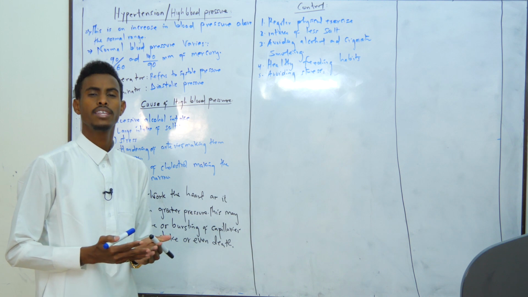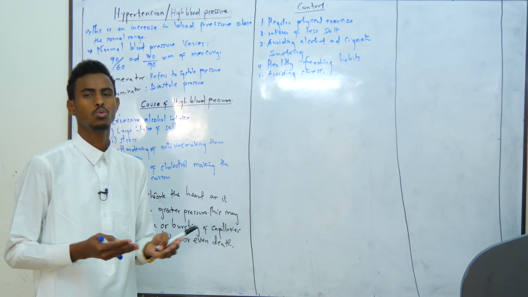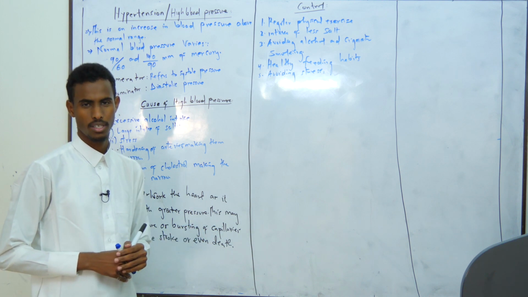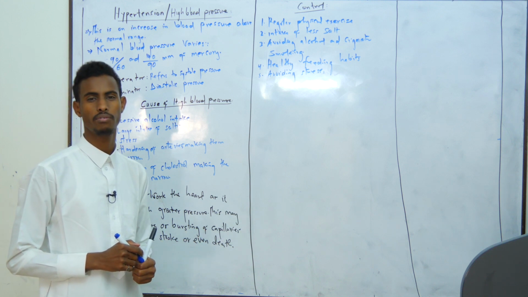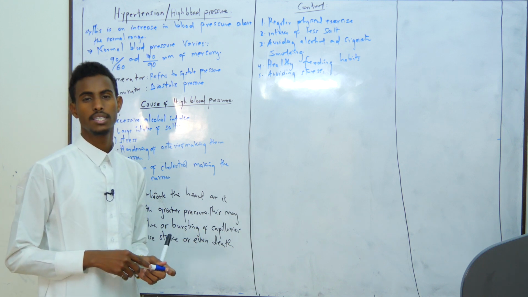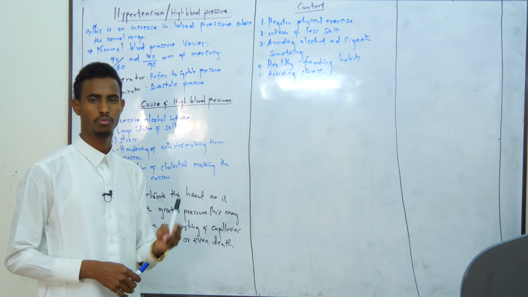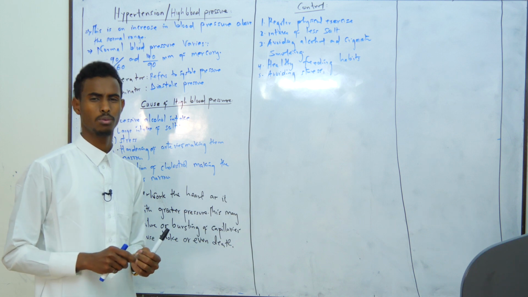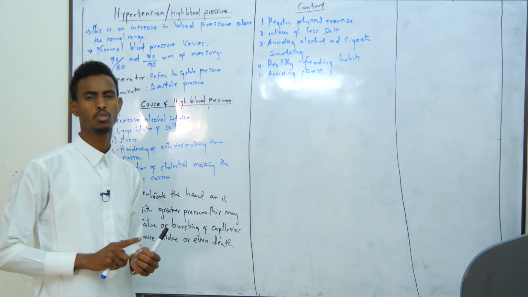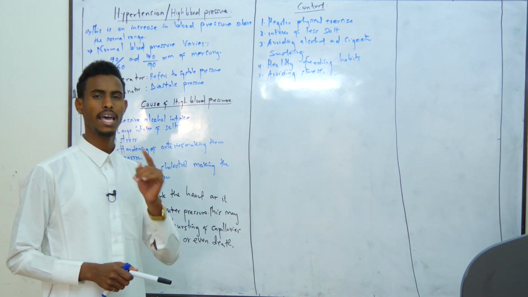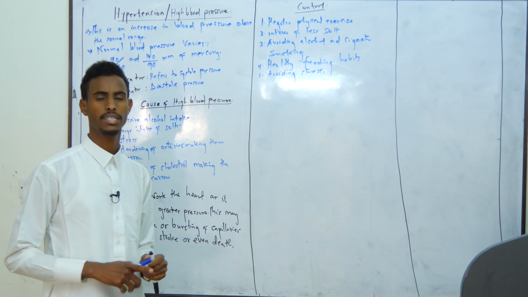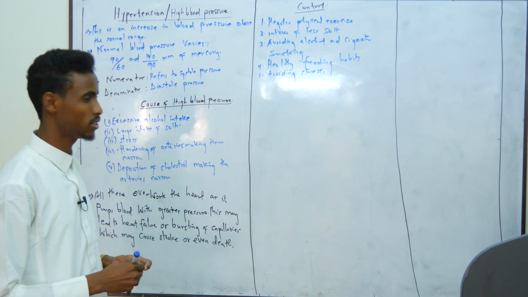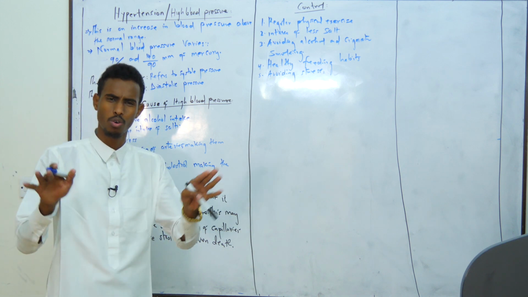Now, the contraction of the ventricles will generate a high blood pressure. Number one, it closes the atrioventricular valves. Number two, it opens the semilunar valves at the base of the aorta and the pulmonary artery. It also enables the blood to be pumped out of the heart to the lungs through the pulmonary artery and to the body organs through the aorta. Now, that is under normal conditions.